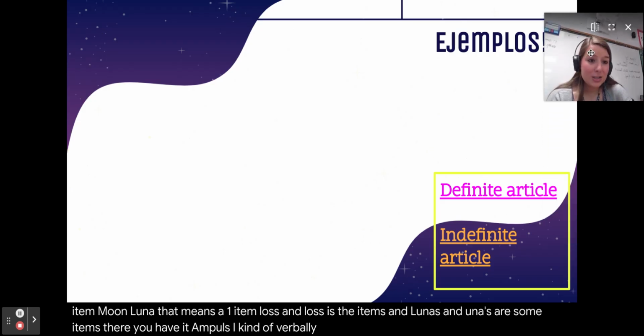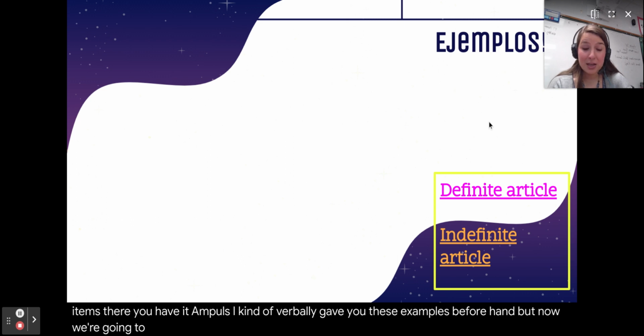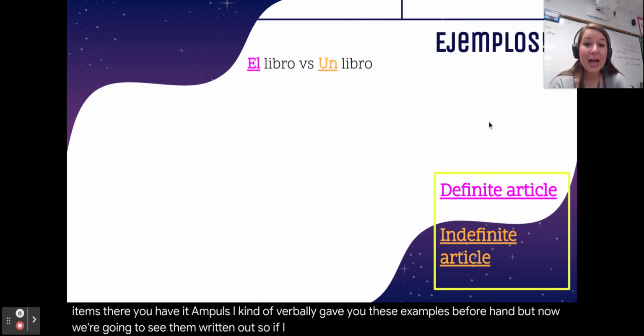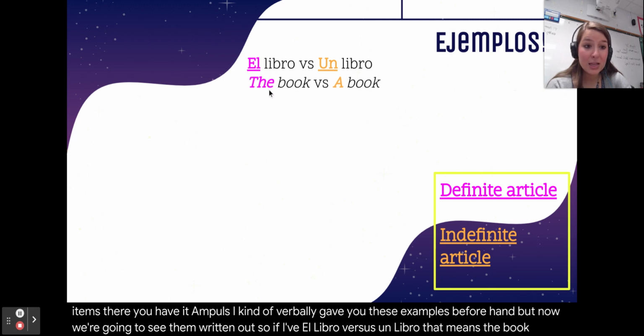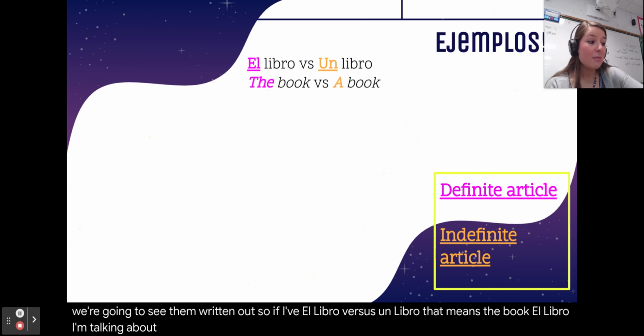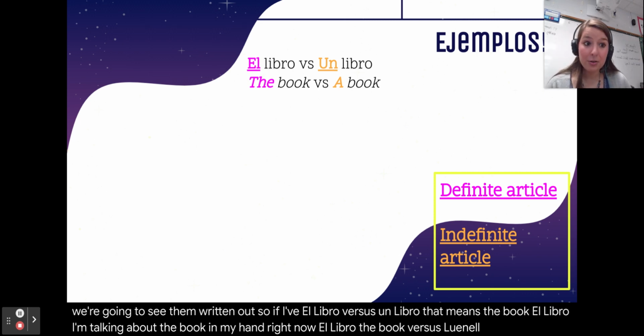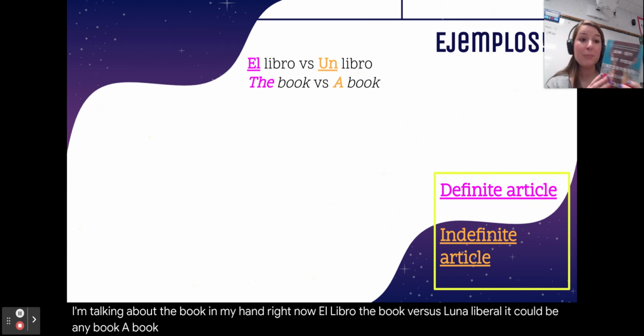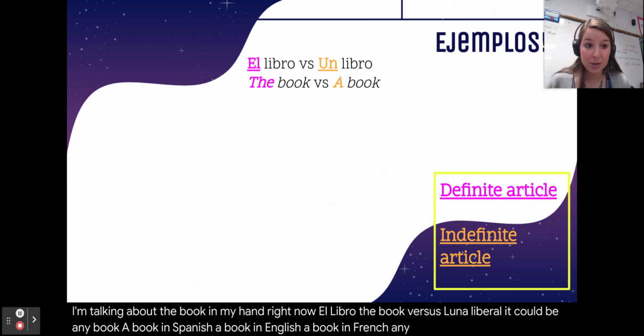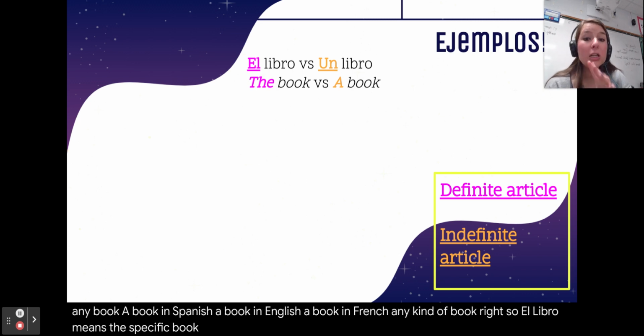Okay, let's look at some examples. I kind of verbally gave you these examples beforehand, but now we're going to see them written out. So, if I have el libro versus un libro, that means the book, el libro. I'm talking about the book in my hand right now. El libro, the book, versus un libro. It could be any book, a book in Spanish, a book in English, a book in French, any kind of book, right? So el libro means the specific book. Un libro means any kind of book in general.